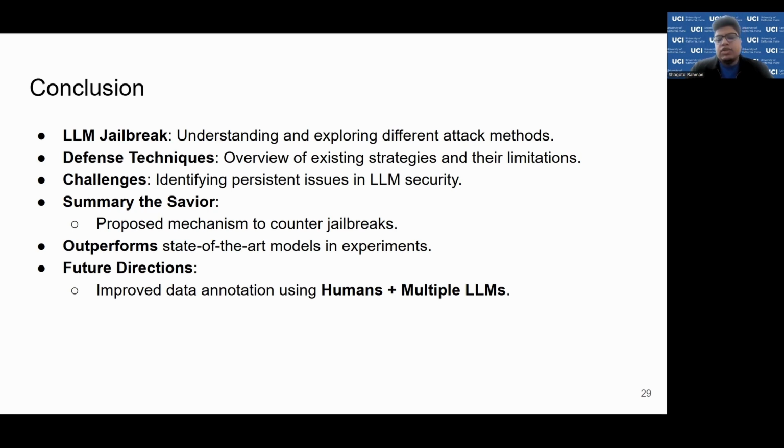For future directions, what we have planned is to use human annotators and also multiple LLMs, because for labeling the dataset we have only used the Llama 3 70 billion model, but we want to use human annotators as well as multiple LLMs to get voting and create a dataset that uses the voting of humans as well as multiple LLMs to be more on the safe side.